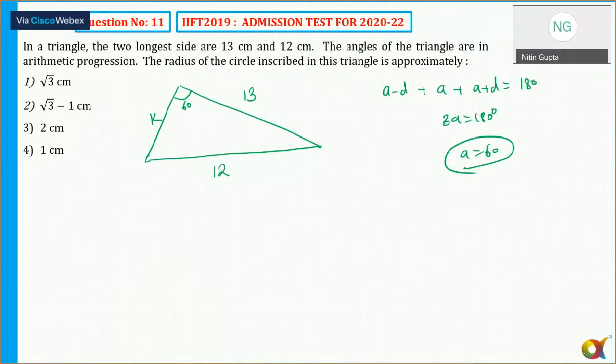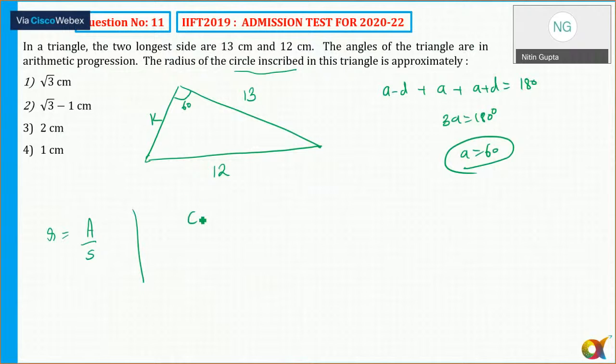Now I need to find out the radius of the inscribed circle. So we know the formula that radius is equal to area upon s. So I need to find out its area as well as its semi-perimeter. What is the area of the triangle as well as the semi-perimeter? And to find the area or the semi-perimeter, we should know the value of k. And how can I identify k? That is by cosine rule.